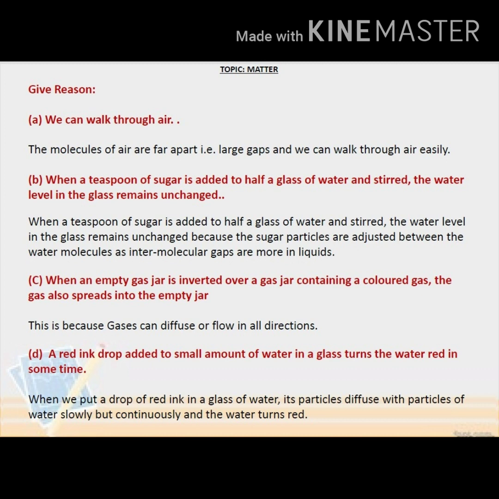The reason is that when a teaspoon of sugar is added to half a glass of water and stirred, the water level in the glass remains unchanged because the sugar particles are adjusted between the water molecules, as intermolecular gaps are more in liquids. Next one: when an empty gas jar is inverted over a gas jar containing a colored gas, the gas also spreads into the empty jar. This is because gases can diffuse or flow in all directions.